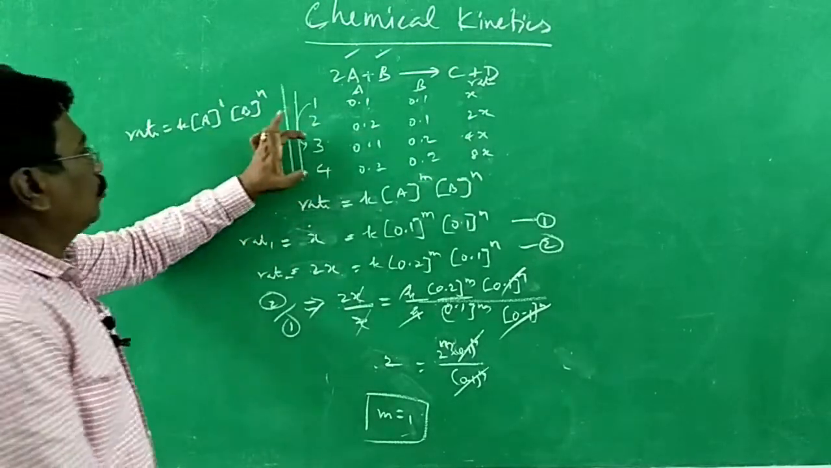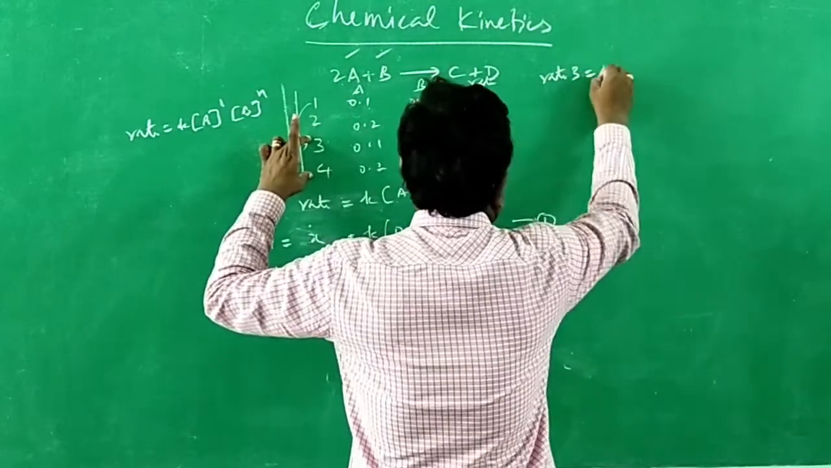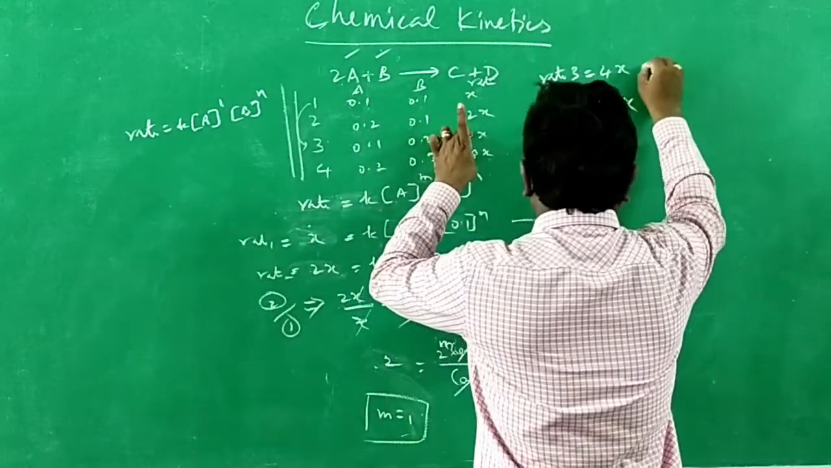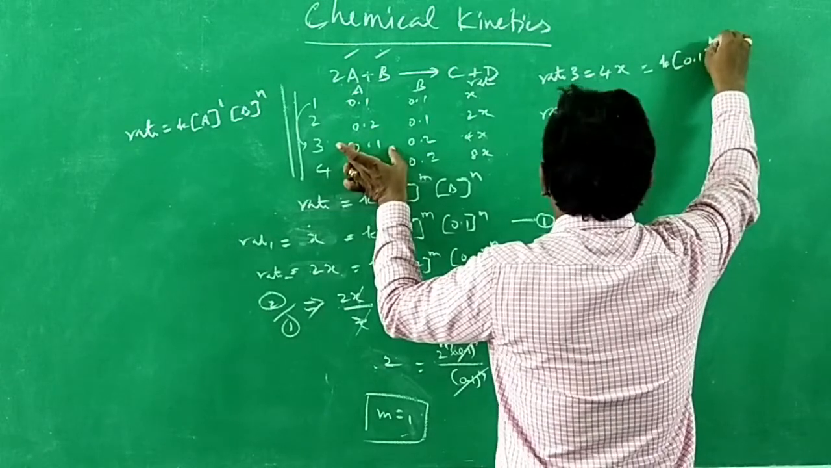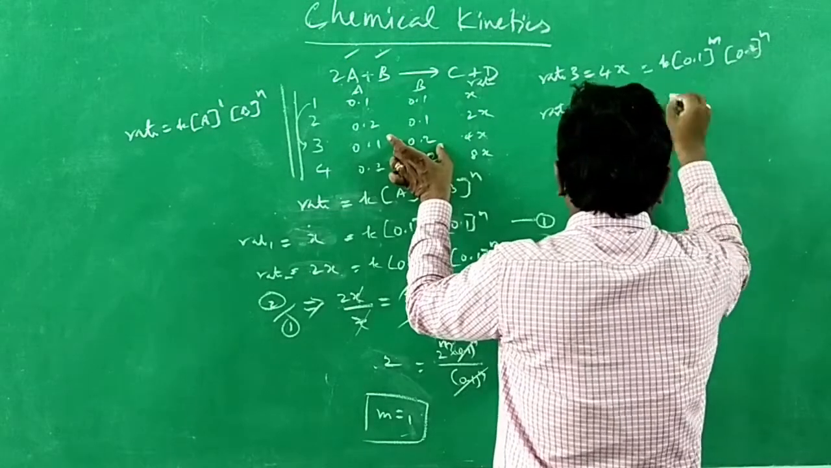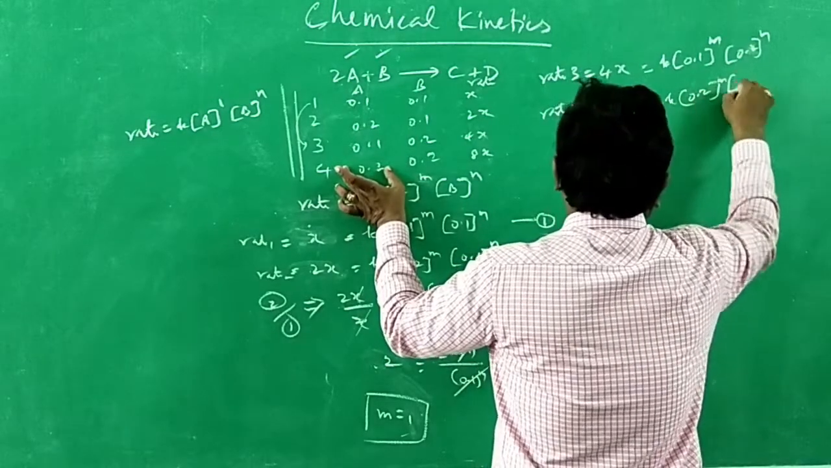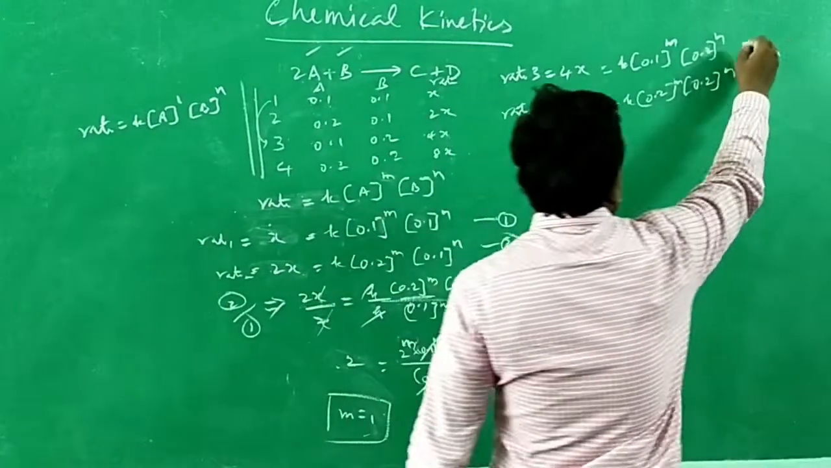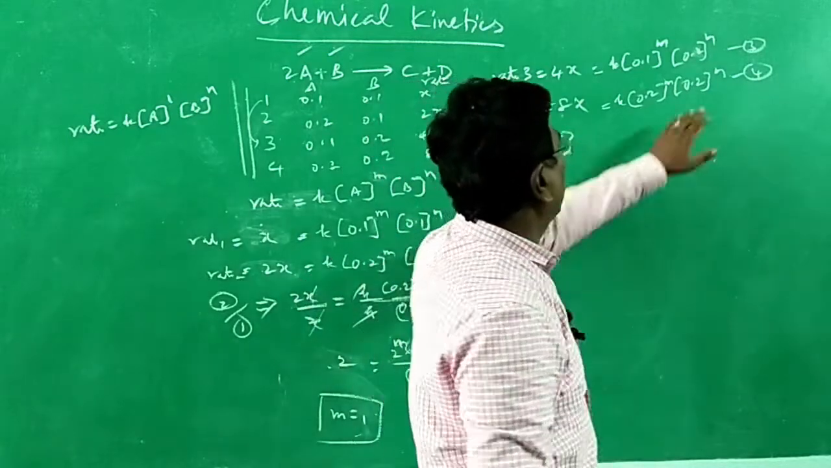What about the next rates? Rate 3, rate 4. What is rate 3? Rate 3 is equal to 4x. Rate 4 is equal to 8x. What is the value of 4x? It is equal to K into molar concentration of A, that is 0.1 to the power m into 0.2 to the power n. And 8x is equal to K, the rate constant, into 0.2 to the power m into 0.2 to the power n. Let it be equation 3 and let it be equation 4. Let me divide equation 4 by 3.